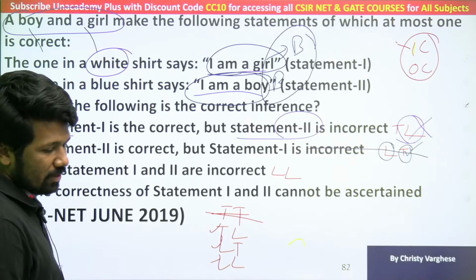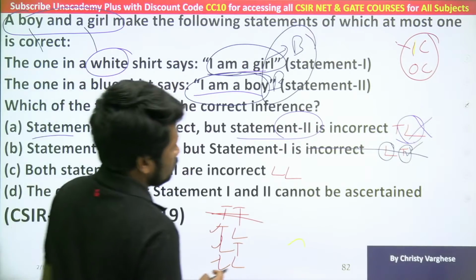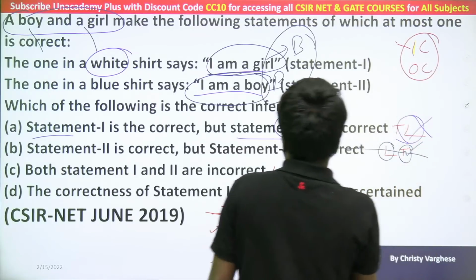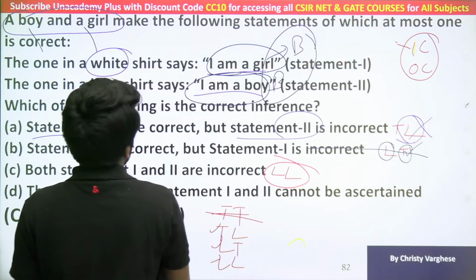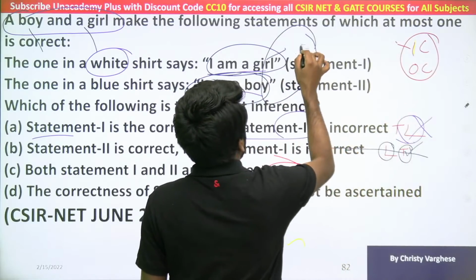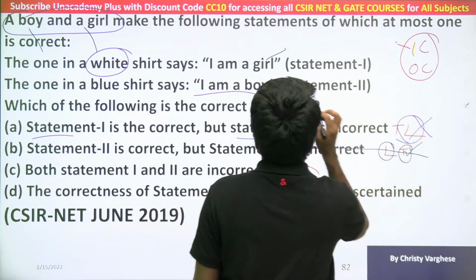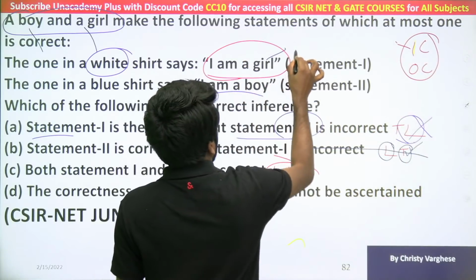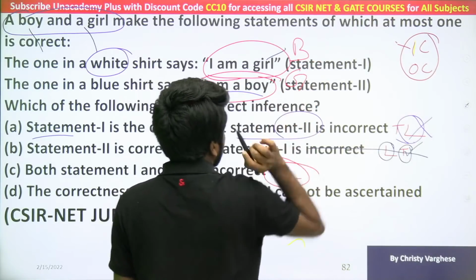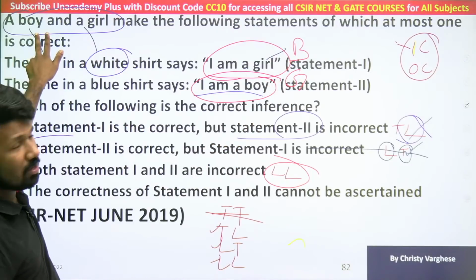Let us check whether option C is creating a contradiction or not. Then we have to go for option D. But option C is giving one lie, another lie. Two lies, that is okay. Why? If two lies, "I am a girl" is also a lie. This person is lying, that means he is a boy. "I am a boy" is also a lie, that means she is a girl. There is a boy, there is a girl, satisfying the primary hypothesis.